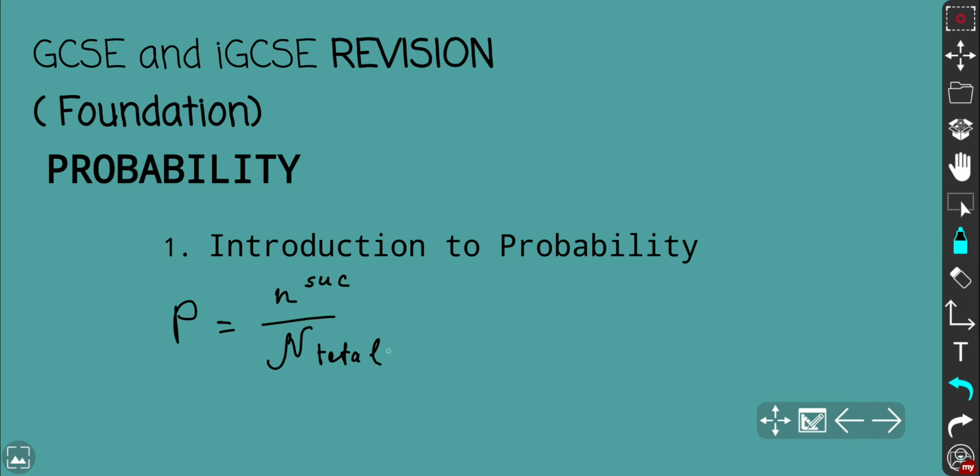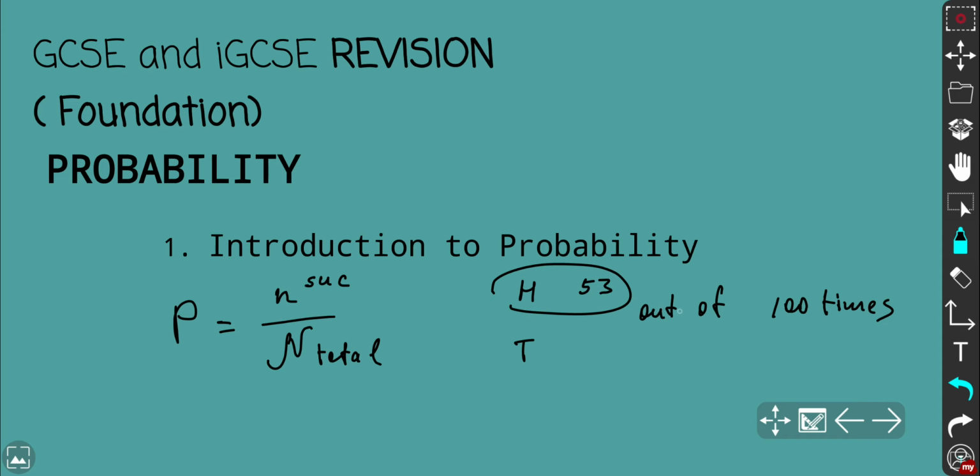Let's say we toss a coin, there might be heads, there might be tails, and let's say in 100 tosses there will be about 53 occasions that heads appears. So out of 100 times of tossing, there might be 53 times heads occurs.